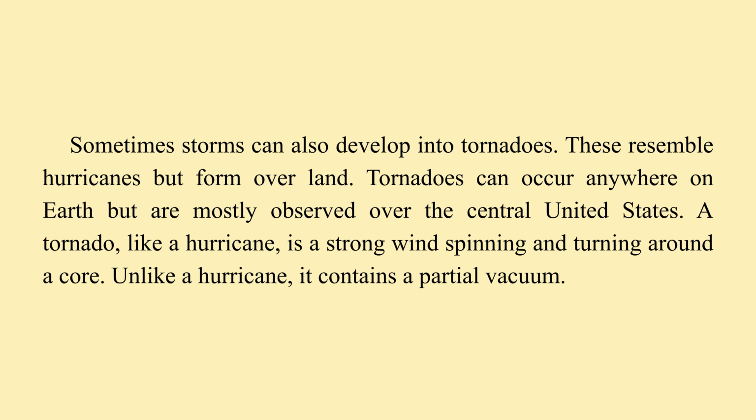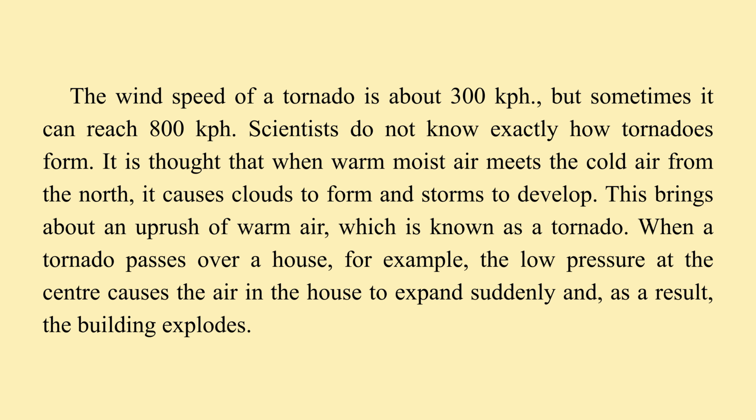Tornadoes can occur anywhere on Earth, but are mostly observed over the central United States. A tornado, like a hurricane, is a strong wind spinning and turning around a core. Unlike a hurricane, it contains a partial vacuum. The wind speed of a tornado is about 300 kilometers per hour, but sometimes it can reach 800 kilometers per hour.